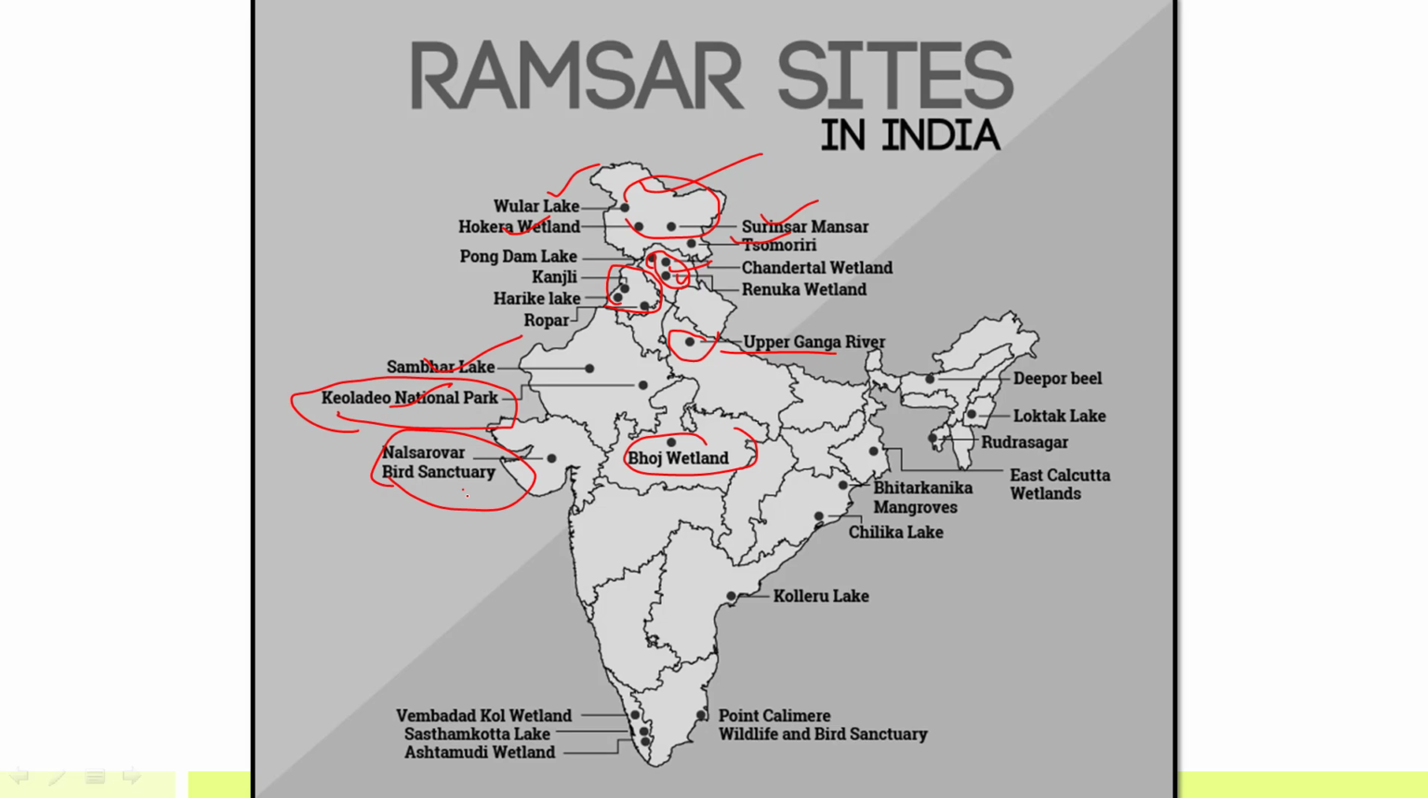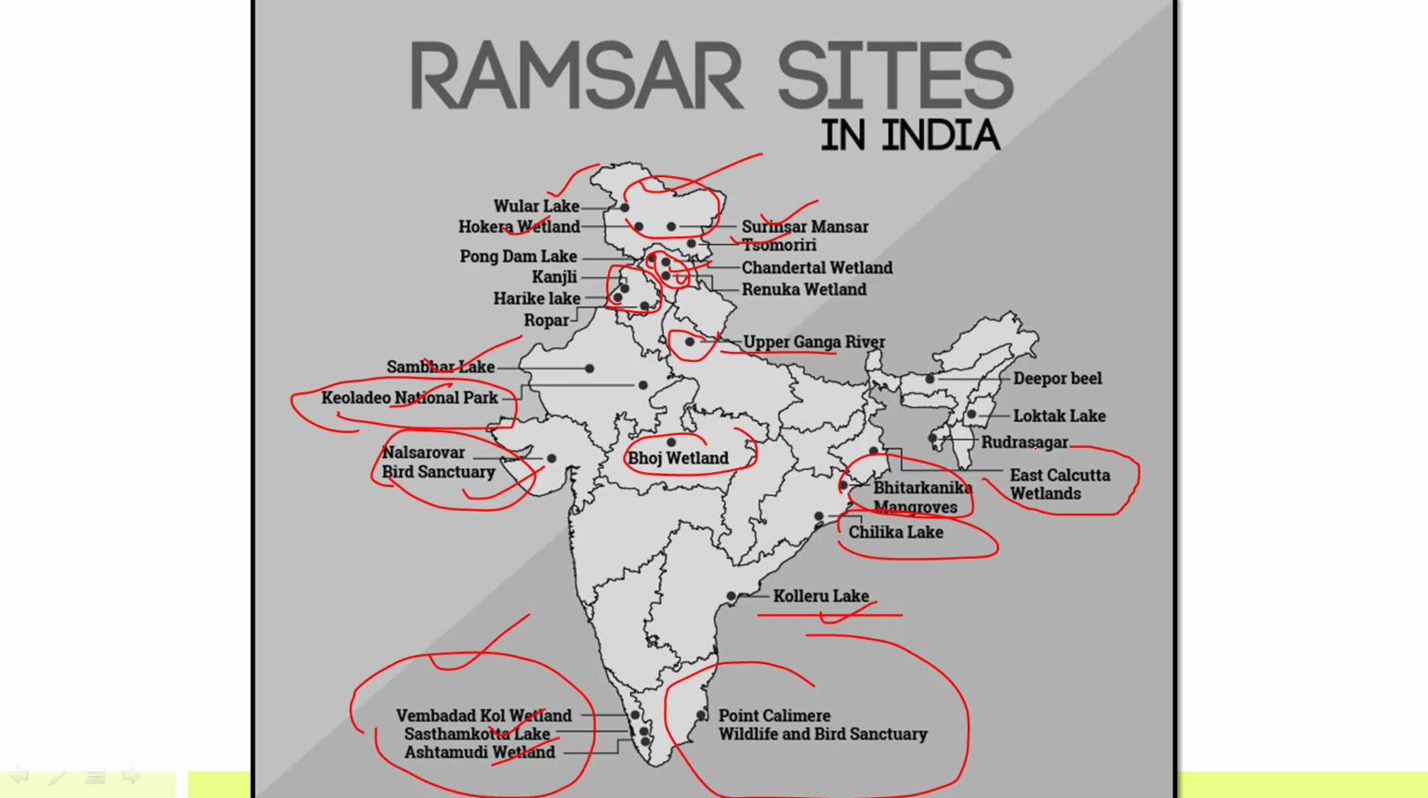Then Nal Sarovar Bird Sanctuary in Gujarat. Then in Andhra we have Kolleru Lake. In Tamil Nadu, Point Calimere Wildlife and Bird Sanctuary. Then in Kerala, these are mainly the backwaters, that is Vembanad Kol Wetland, Sasthamkotta Lake and Ashtamudi wetland. In Odisha we have Chilika Lake. In Odisha we have another one, that is Bhitarkanika. This wetland is also famous for mangroves. Then in West Bengal we have East Kolkata wetland. This was in news. East Kolkata wetland was in news.